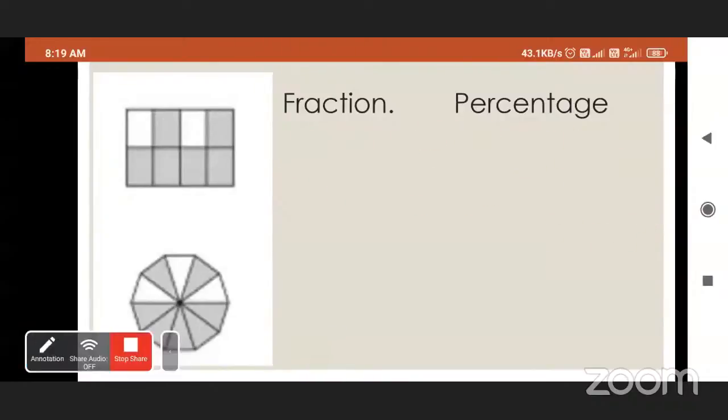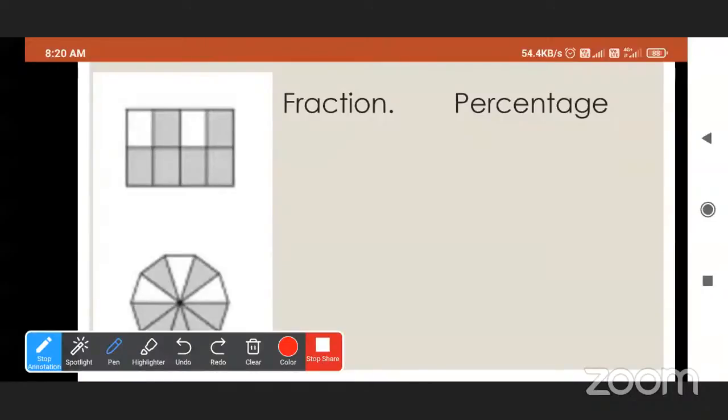Now the last one, what is the fraction? 7 upon 8? 7 upon 10. See here, the total parts are 10 and 7 parts are colored. So now how to convert it into percentage? Can you tell me?